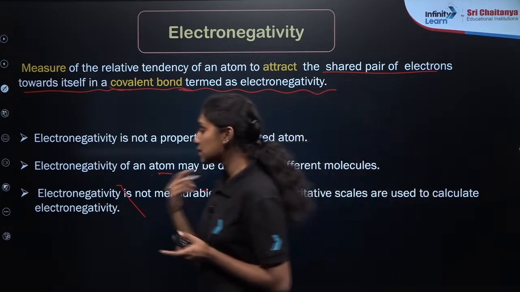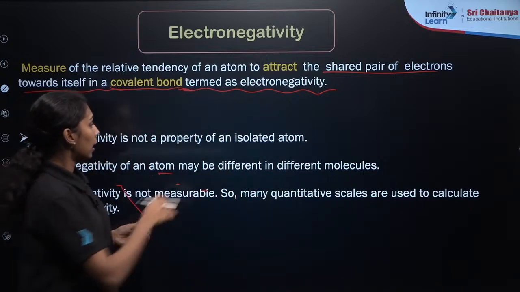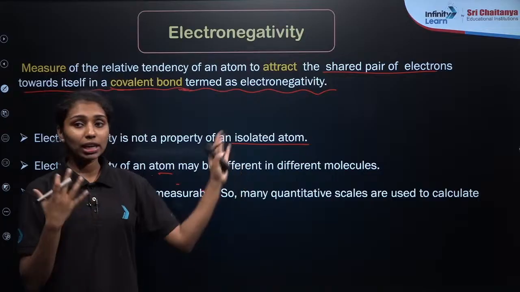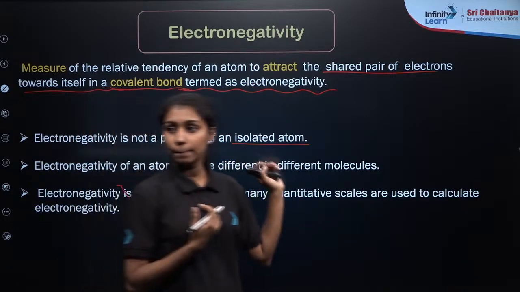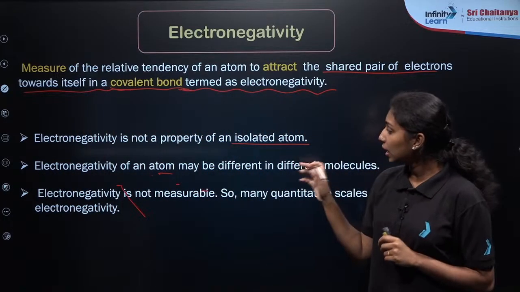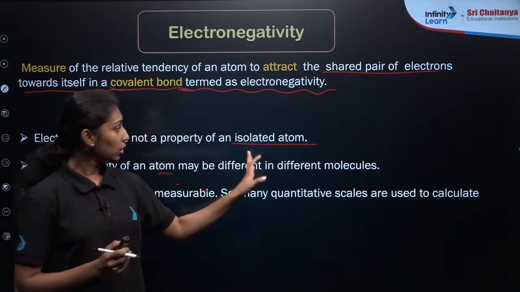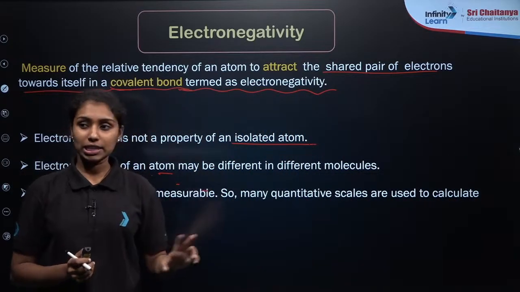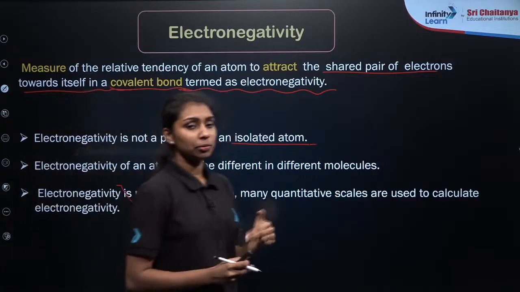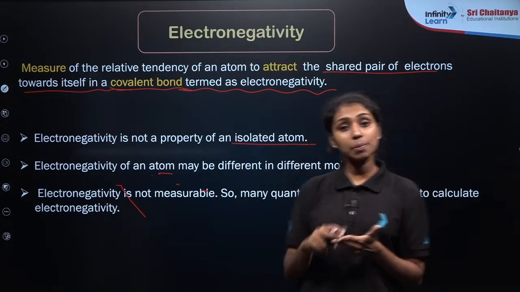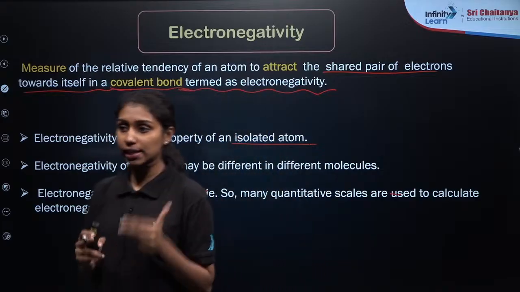And electronegativity is not a property of an isolated atom, right? It is not a property of a single atom, because whenever there is a covalent bond, there will be the presence of electronegativity. But when we discuss ionization enthalpy or electron gain enthalpy, it is a property of an isolated gaseous atom.